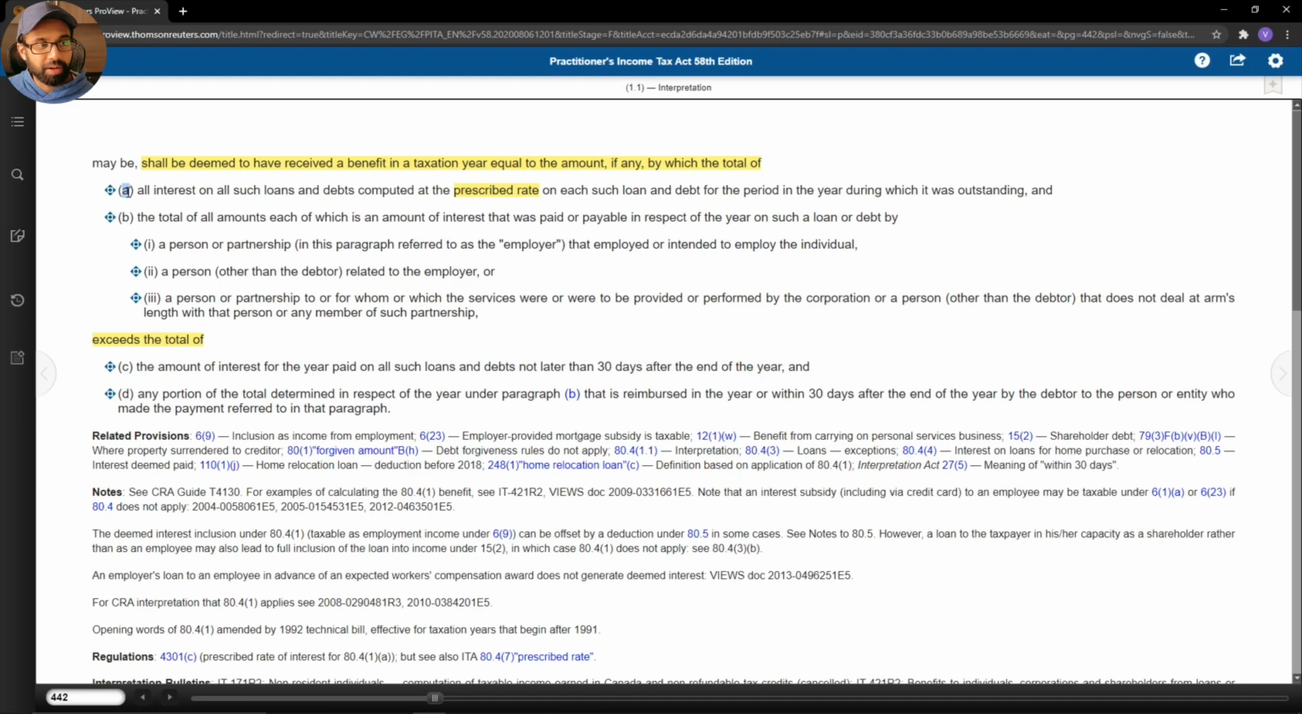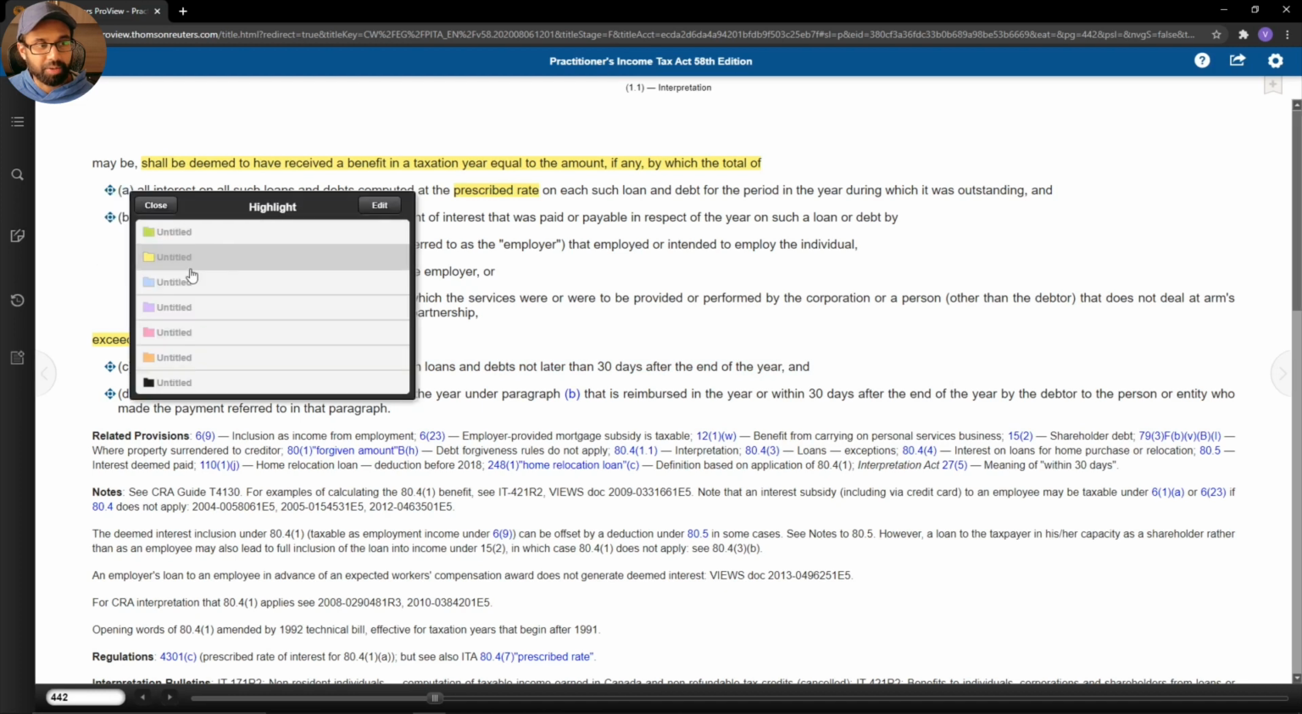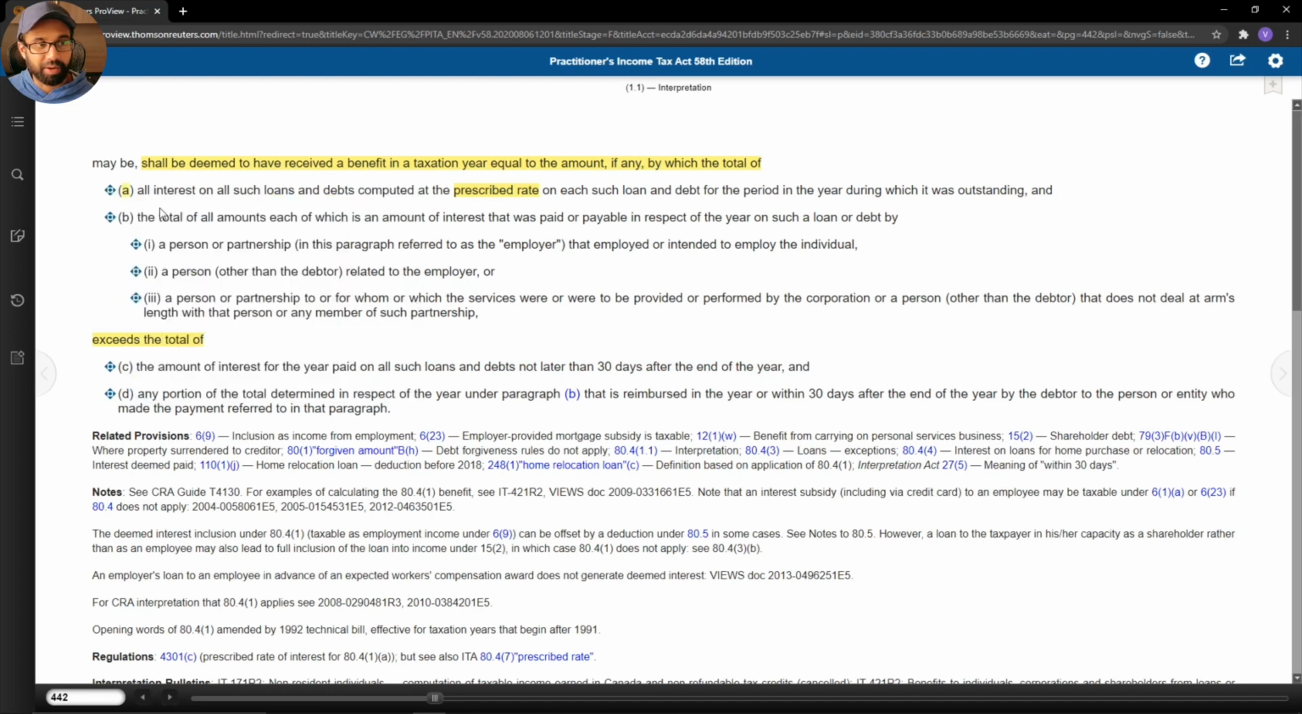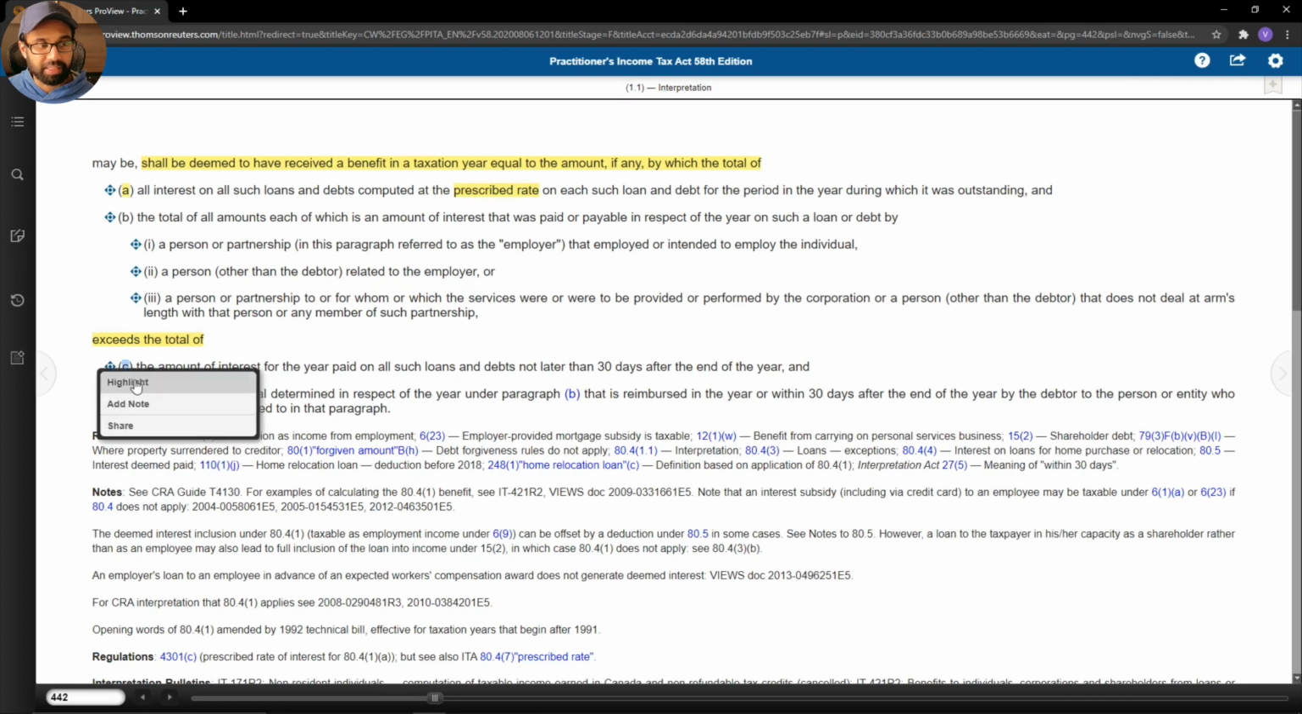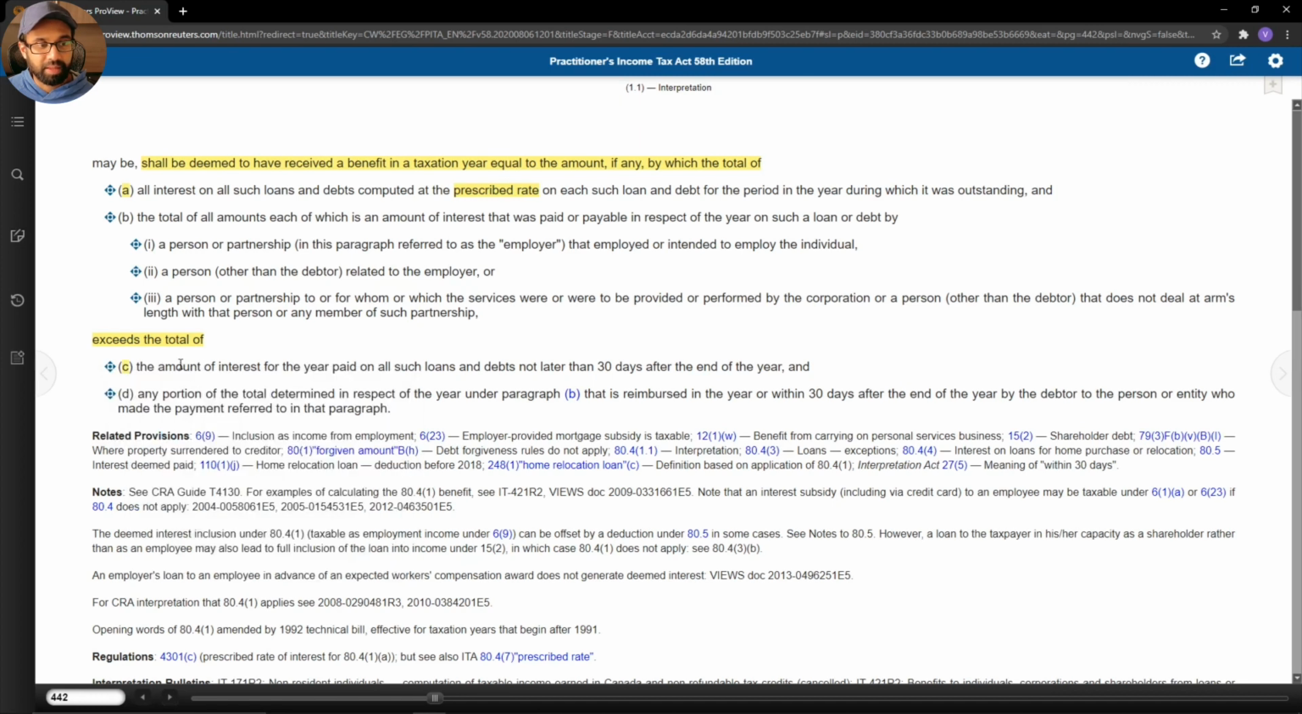So really what we are going to be looking at is to calculate this benefit. We're going to be looking at paragraph A, the interest on all such loans and debts computed at something called the prescribed rate. And by how much does that exceed paragraph C, the amount of interest paid on all such loan and debts not later than 30 days after the end of the year.